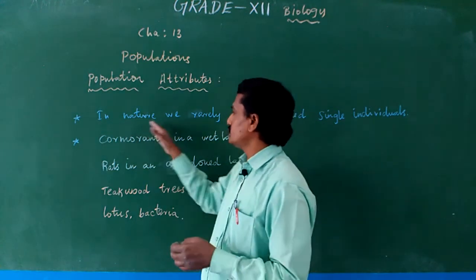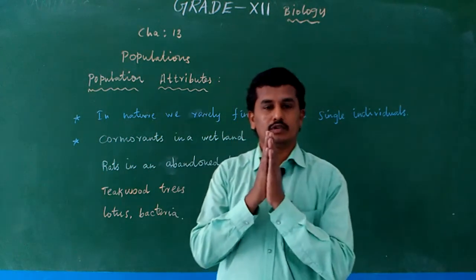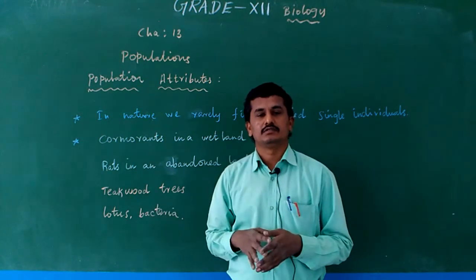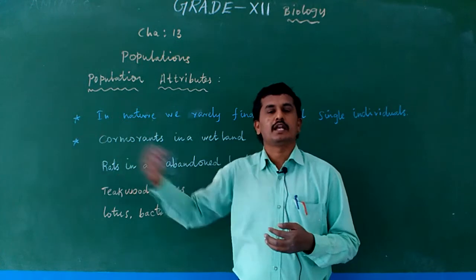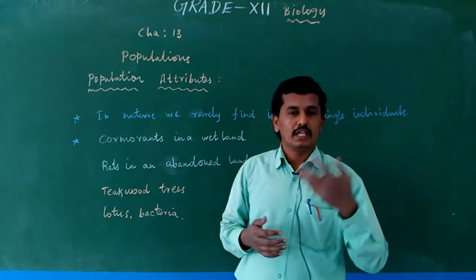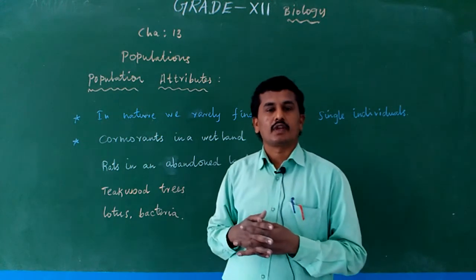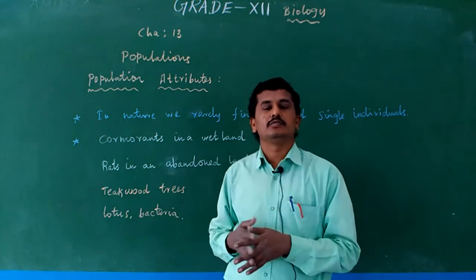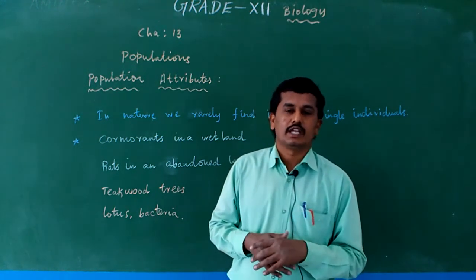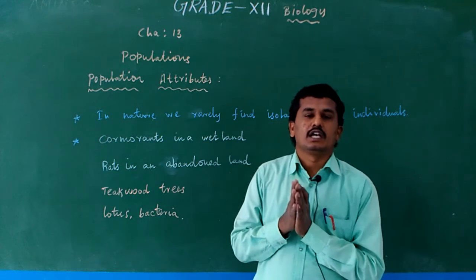So, normally in nature we rarely find an isolated single species. Can humans alone survive in a particular place? It is no, because we need oxygen from the plants. We depend on plant population. We need food from plants and animals also. We need the sheep population, the cow population, and the insect population for dispersal of seeds and pollen grains. So a single species, a single individual in a particular area, is not possible.